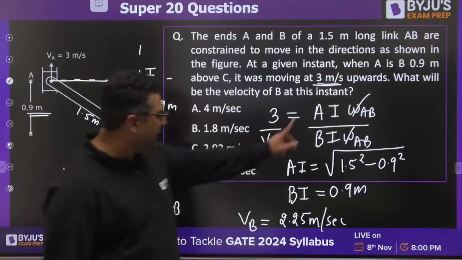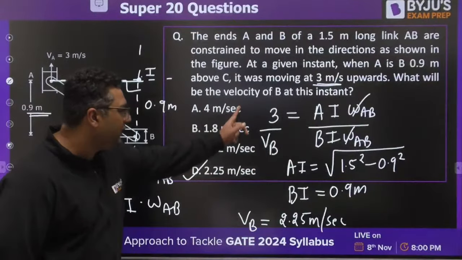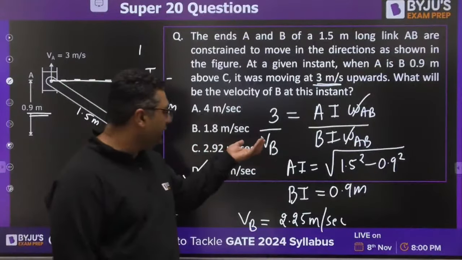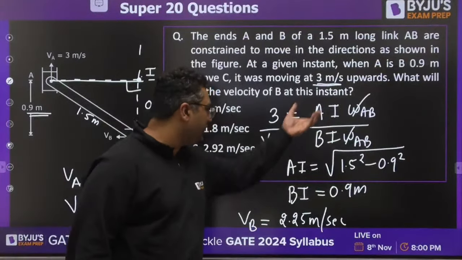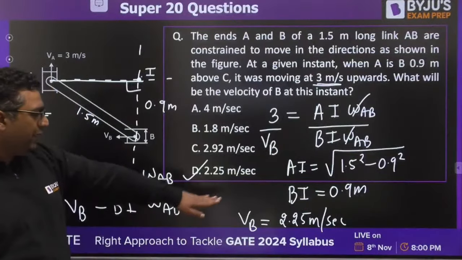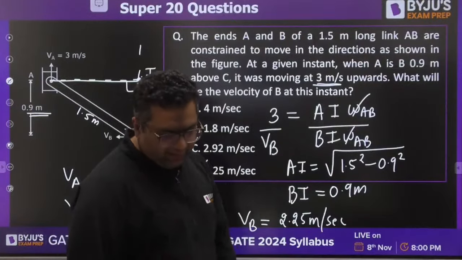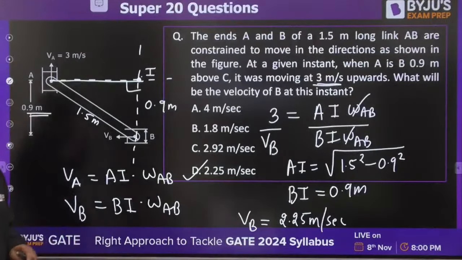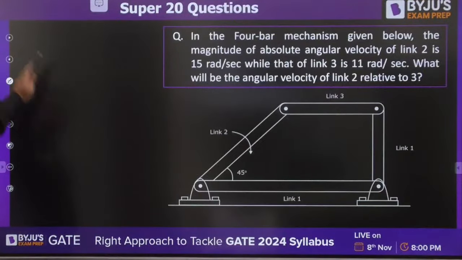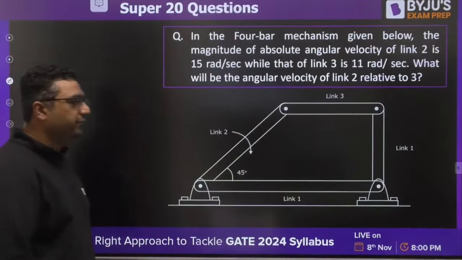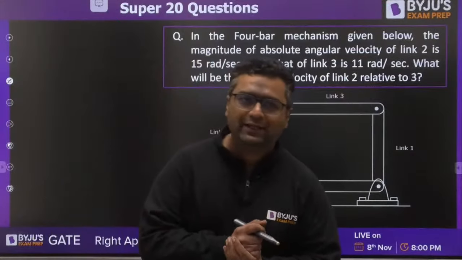So this is AI, this is BI, this is 3, this is VB. When you take VB, it would be going there and this ratio would be coming here. So you would be getting 2.25 meter per second. The answer is coming out to be D for this. I feel everybody got it. Yes or no? Moving to the next question.